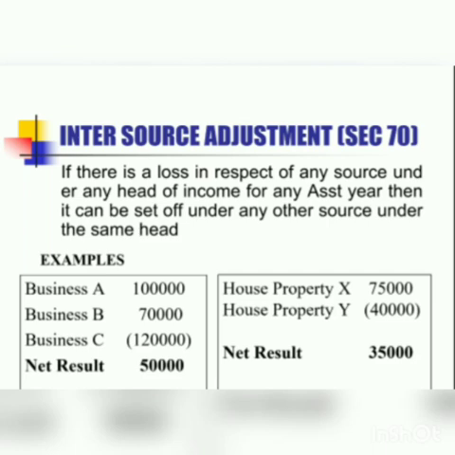Suppose I'm having three businesses, business A, business B, and business C. I'm earning profits from business A as well as profits from business B, but I'm suffering loss under the third business. In inter-source adjustment, I'll be able to set off the loss under business C from profits under business A or business B.